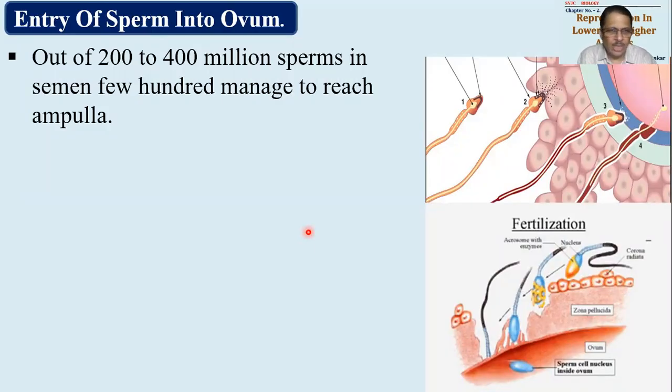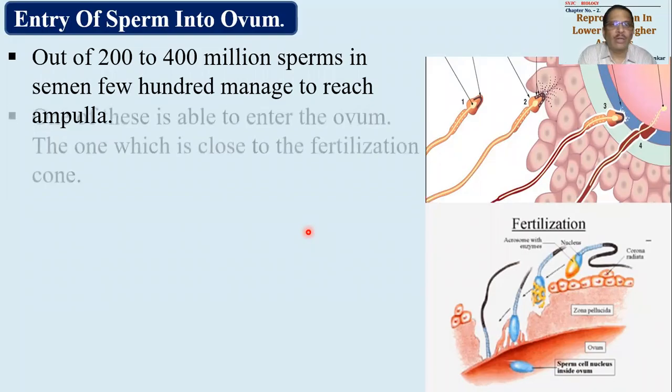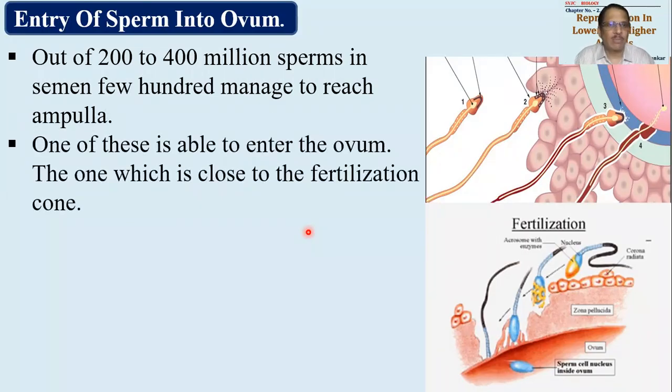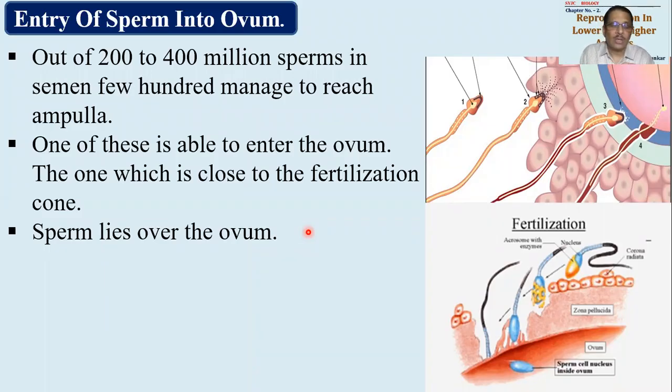So as I explained to you, out of 200 to 400 million sperms in the semen, a few hundred, or we can say 1,000, will manage to reach the ampulla, and one of these will be capable of entering into the ovum, the one which is closest to the fertilization cone. Now what is the fertilization cone? I have explained it to you.